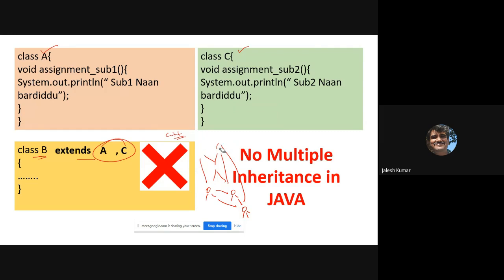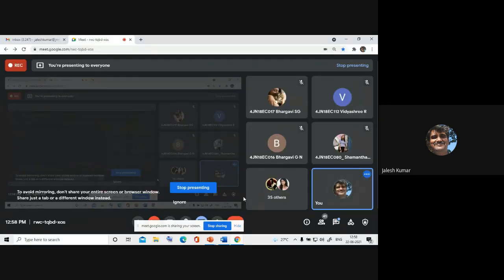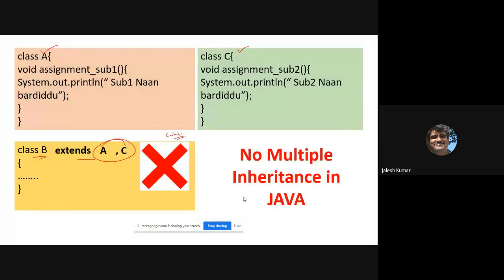Very important: as you are a learner of C++, please remember C++ supports multiple inheritance, but Java will not support it. You can't extend more than one class. Is it clear? Please note, it is not possible to extend more than one class, because Java will not support multiple inheritance.